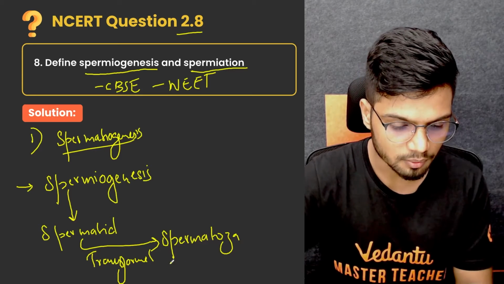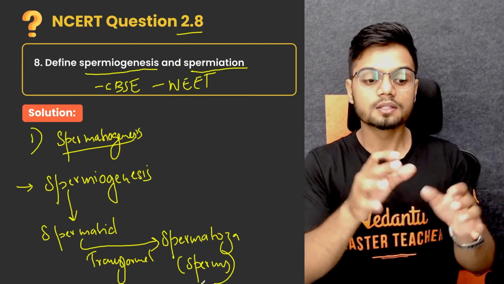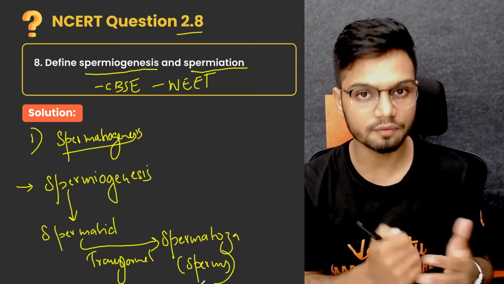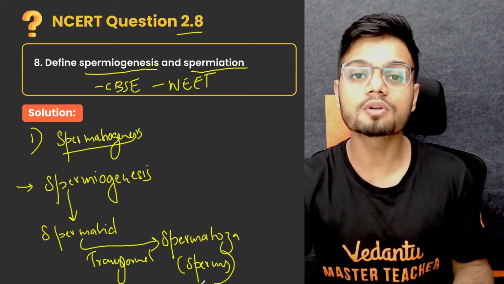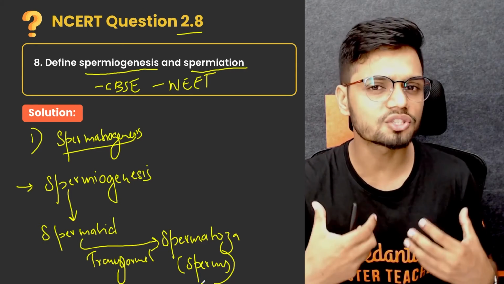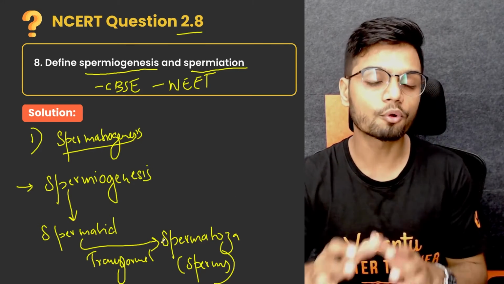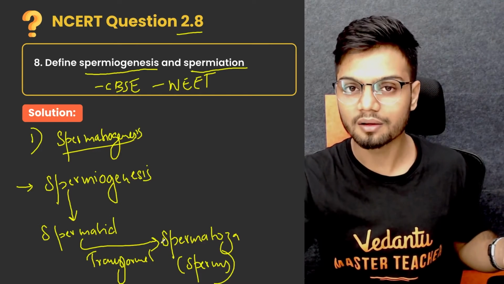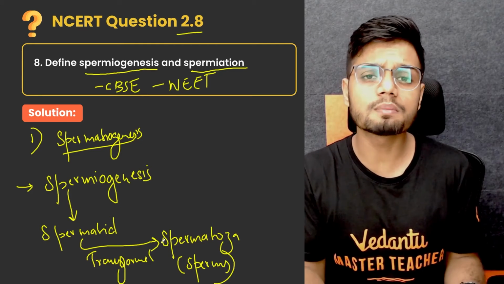Spermatozoa is also known as sperms. Spermatid, which is the result of your second meiotic division, undergoes transformation. It changes its structure into sperms, and the process of conversion of spermatid to spermatozoa is called spermiogenesis. Now, what about spermiation?